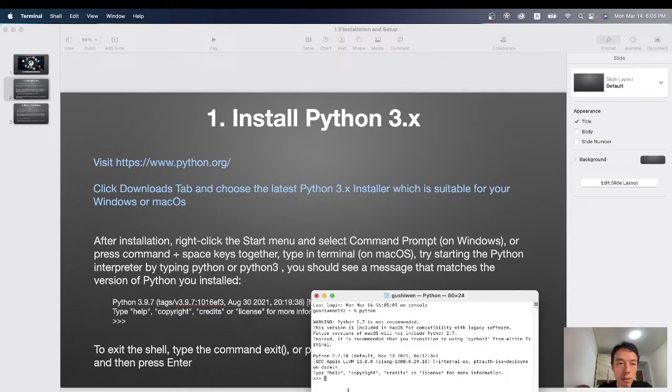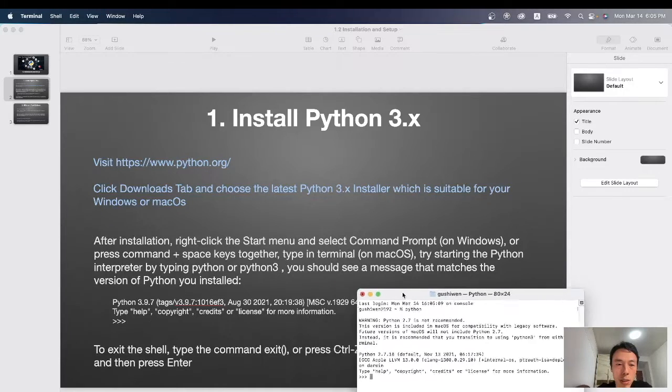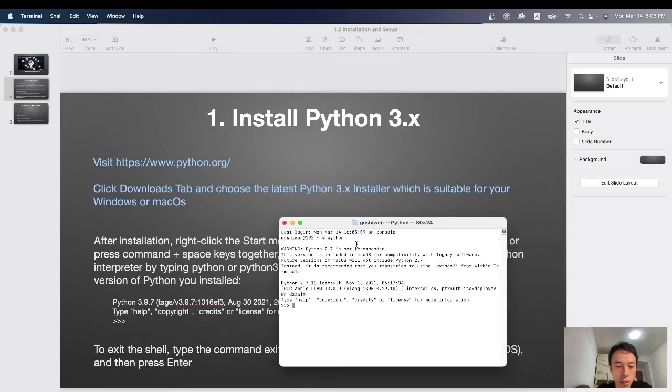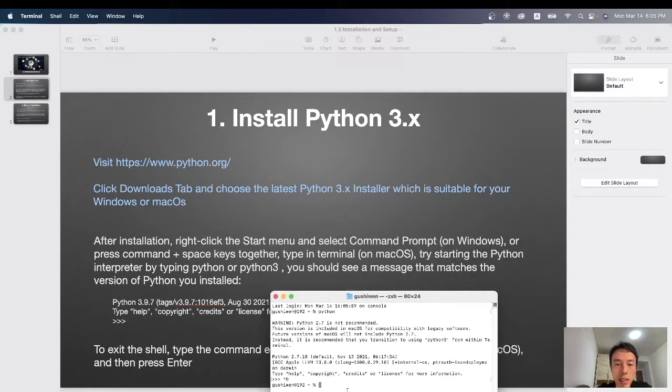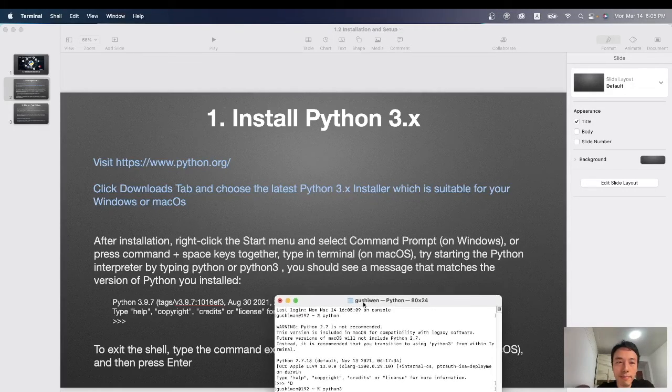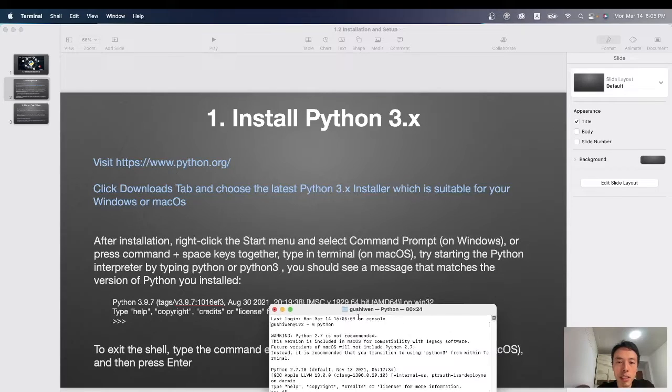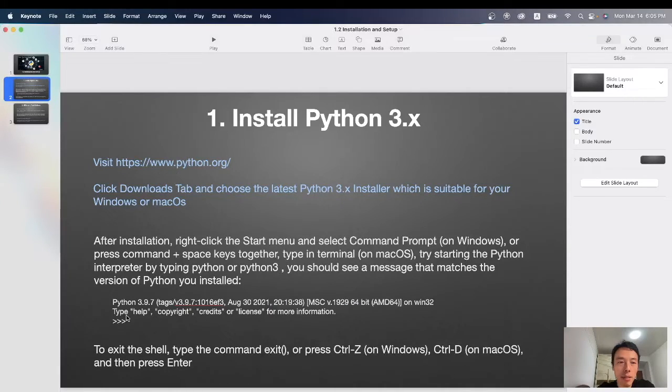Okay, we can press Ctrl D to exit the terminal and use python3 to check. Okay, correct. Python 3.10. This is the Python version we just installed. Now we can see this message, the version of our Python. Once you see this message, it means you have successfully installed Python on your machine.